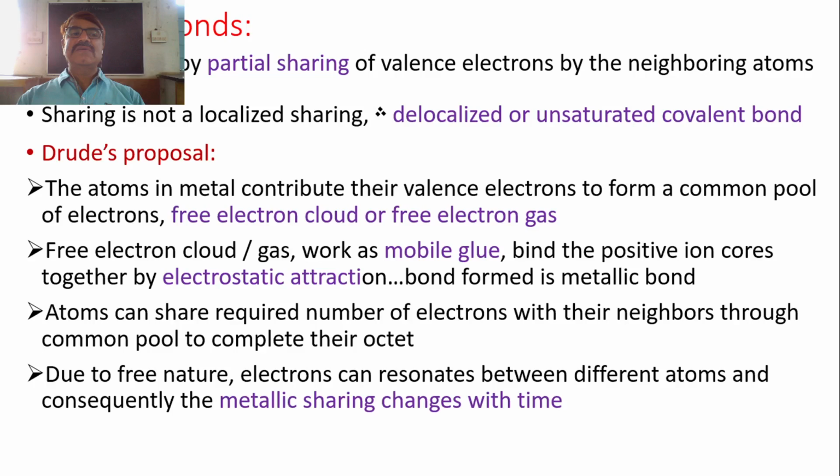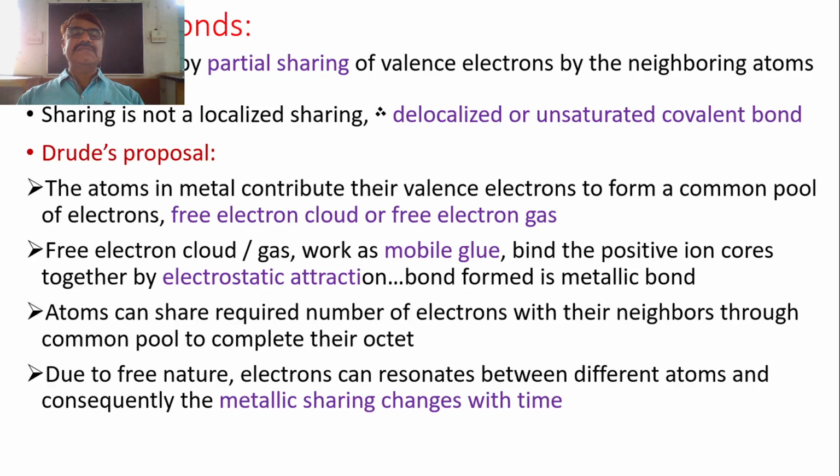So what is a metallic bond? The bond formed by partial sharing of electrons between the neighboring atoms, where the sharing is not a localized one. In short, a delocalized or unsaturated covalent bond is a metallic bond. Now, what exactly are metals and how does the metallic bond work? It was first proposed by the physicist Drude.